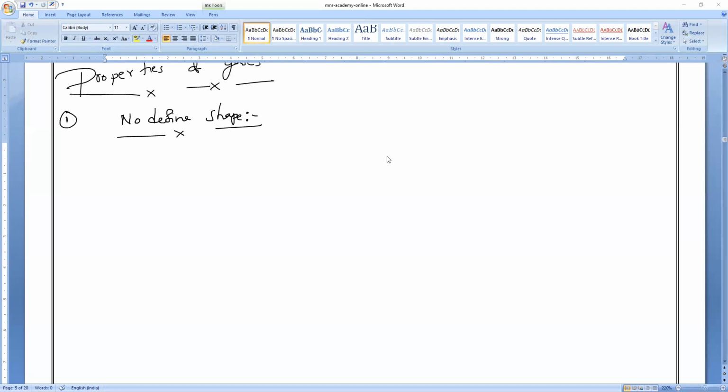And is it possible to store gas on an open surface, like solids and liquids? No, sir. They do not have any open surface, so they can go in any direction. Gases should always be kept in a closed container. That is why we say they have no definite shape.